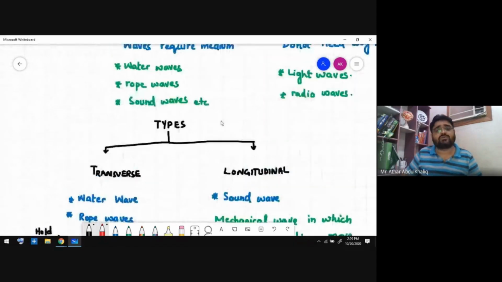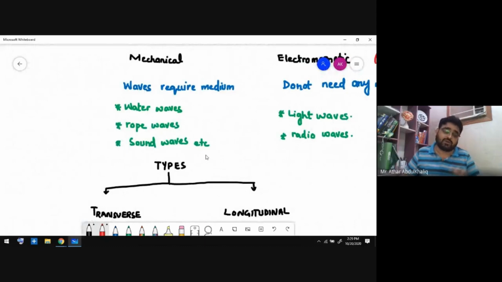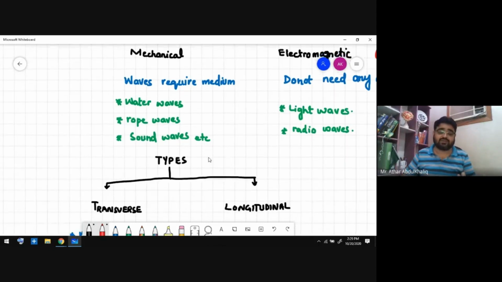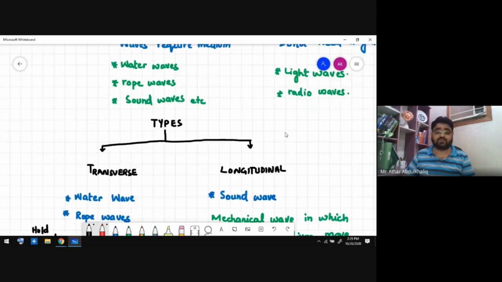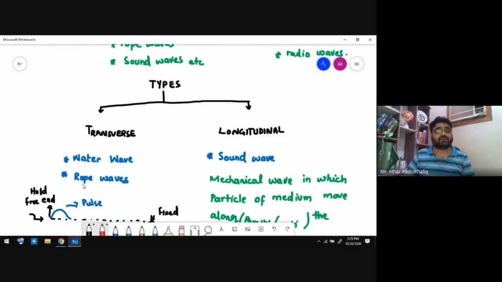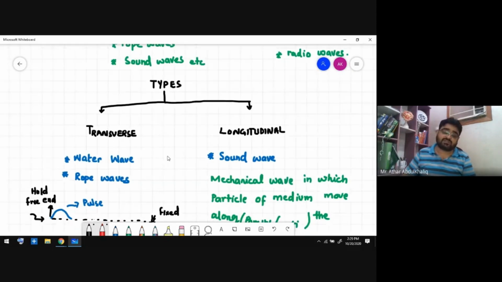But when we talk about mechanical waves, now we are going to study mechanical waves further. These are also of two types. Both need a medium, so both are mechanical waves. One is called the transverse wave, and one is called the longitudinal wave. The transverse waves are like water waves and rope waves, and longitudinal waves are sound waves. What is the difference between them?